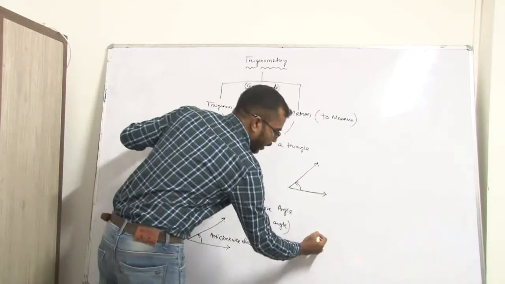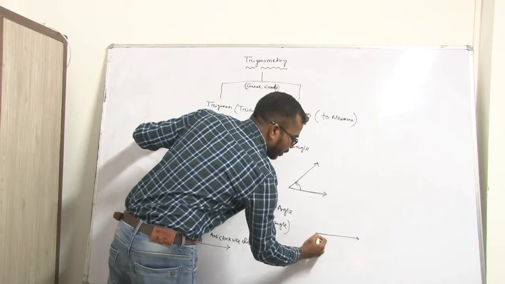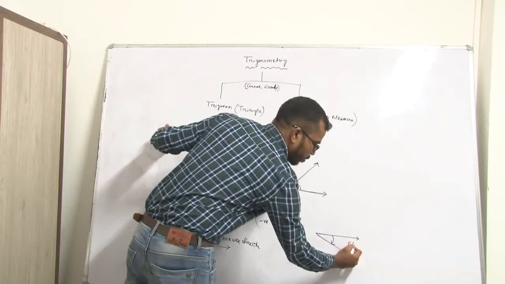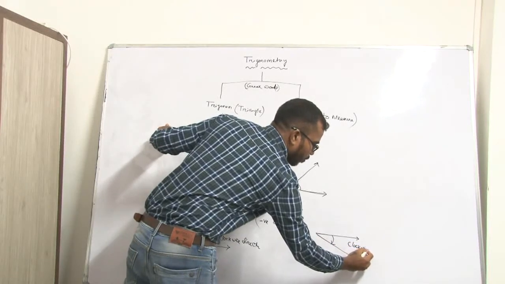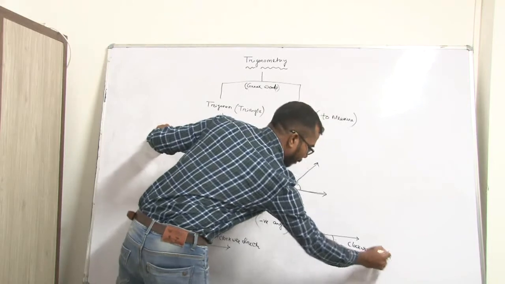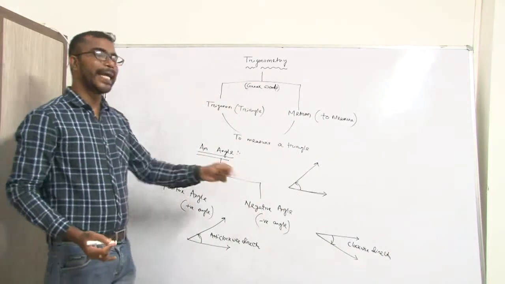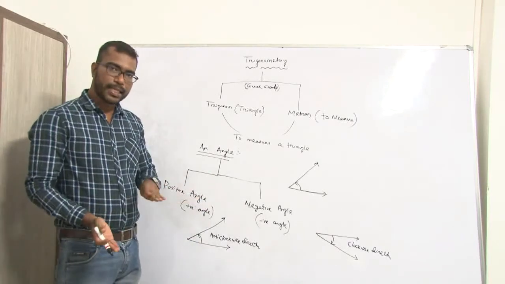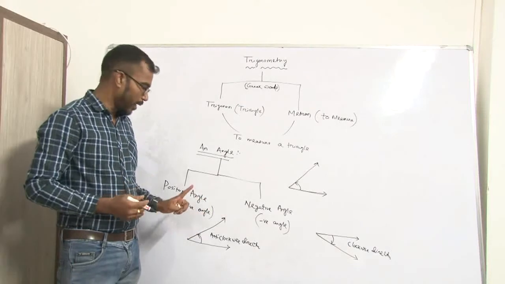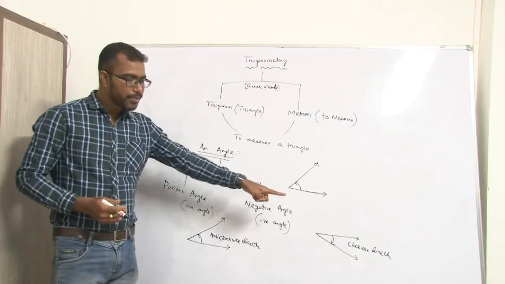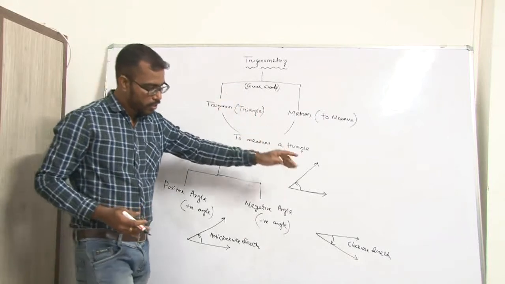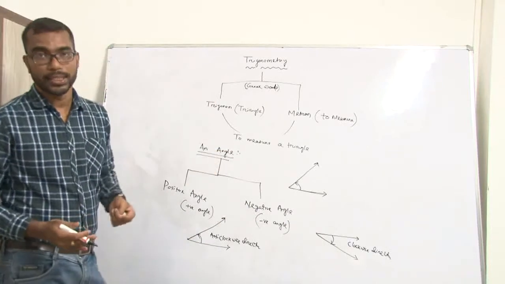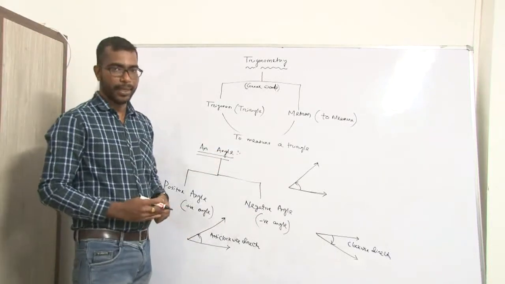If a straight line in a plane revolves in clockwise direction, then it's called a negative angle. Positive angles mean anti-clockwise direction. If it revolves in a plane from one position to another in clockwise direction, then it is called a negative angle.